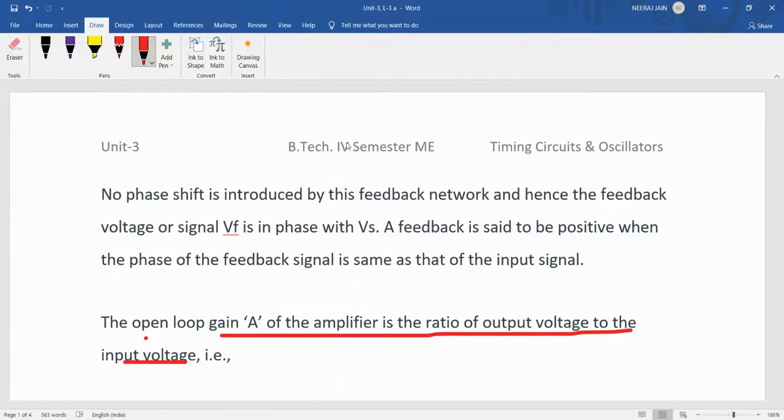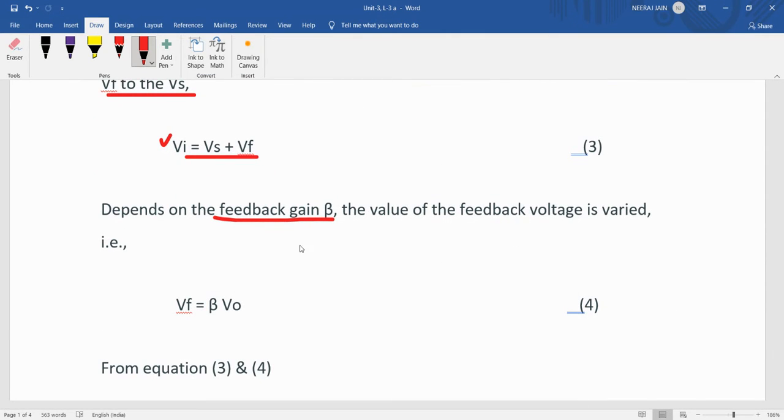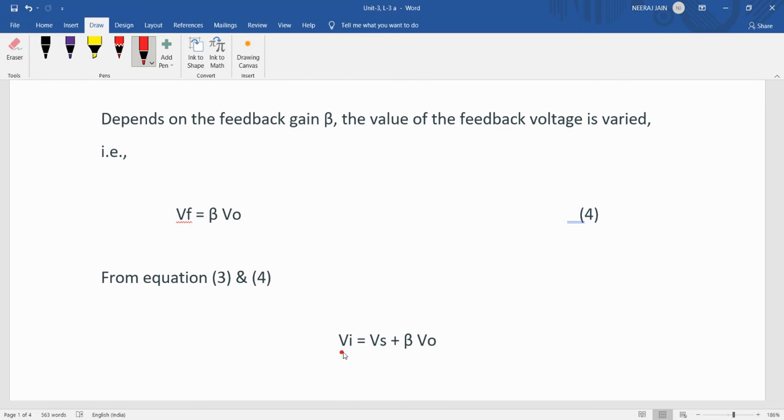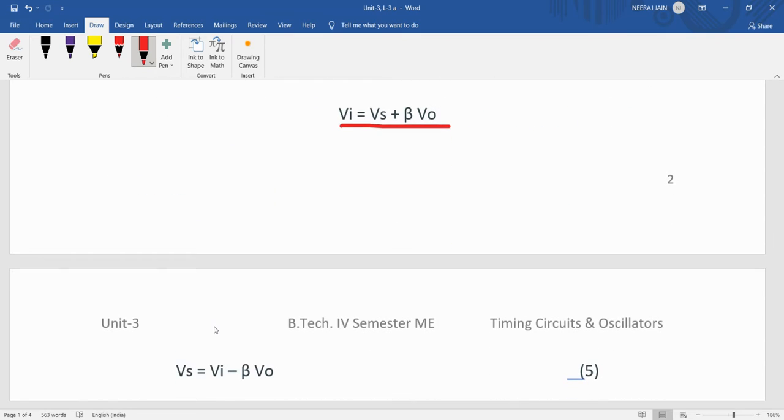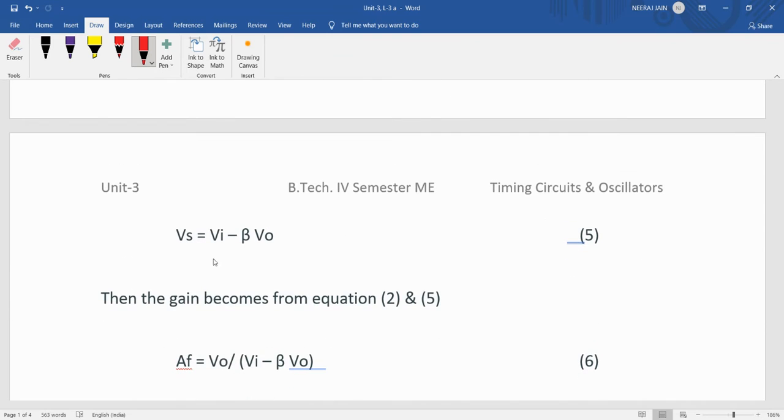The feedback gain beta that we have given, the value of the feedback voltage is given by Vf equal to beta Vo. Now from equations 3 and 4, by putting the value of Vf from equation 4 into equation 3, we observe Vi is equal to Vs plus beta Vo. From this we can see Vs is equal to Vi minus beta Vo.